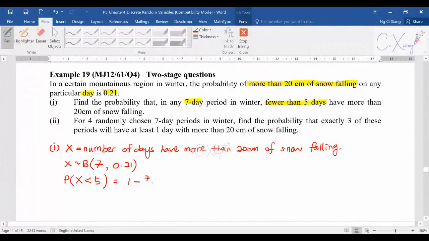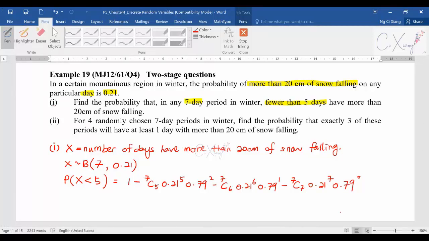So you should have 7C5, 0.21 power 5, then 0.79 power 2. Then minus 7C6, 0.21 power 6, 0.79 power 1. Then minus 7C7, 0.21 power 7, then 0.79 power 0.